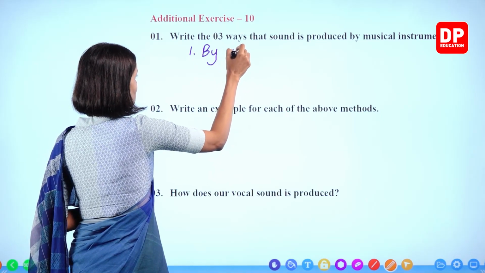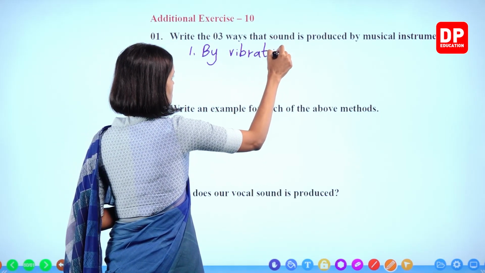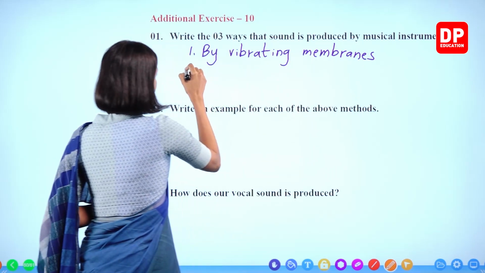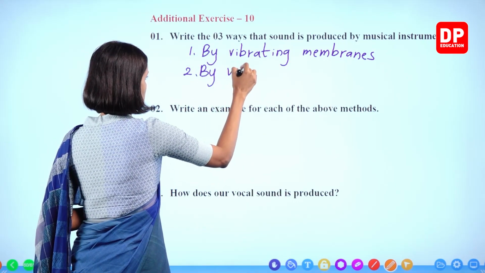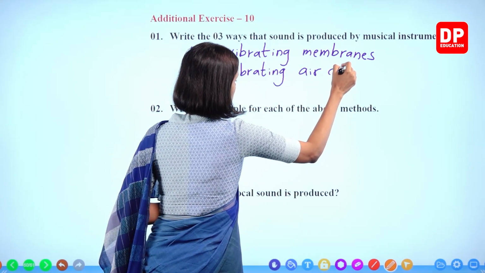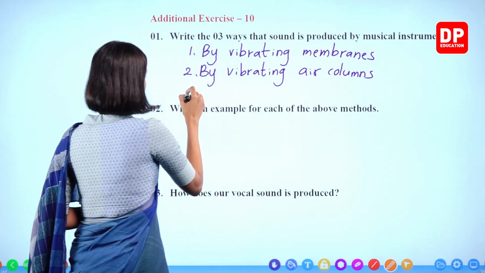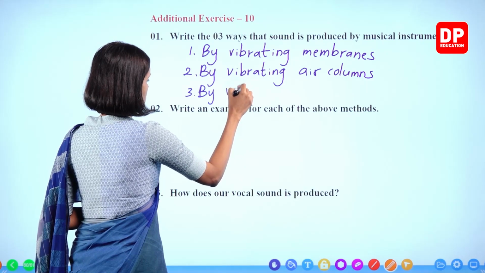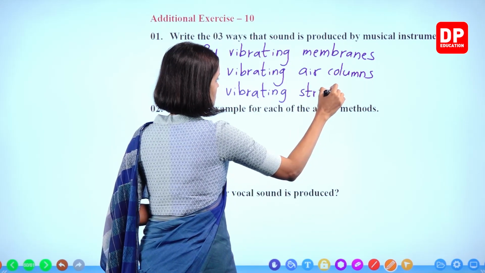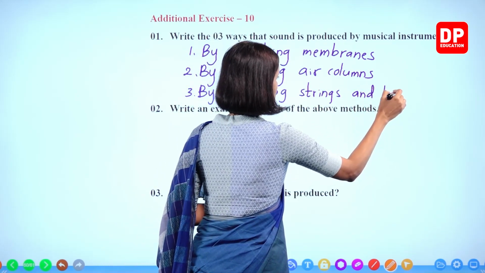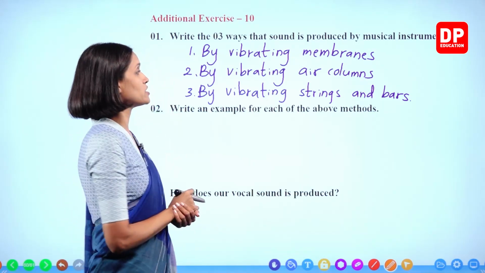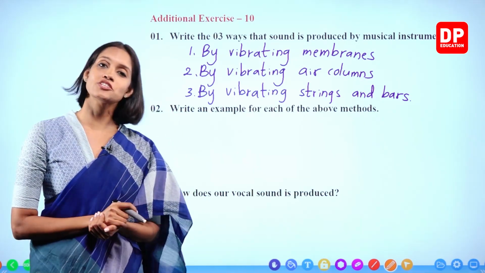By vibrating membranes, by vibrating air columns, and by vibrating strings and bars.